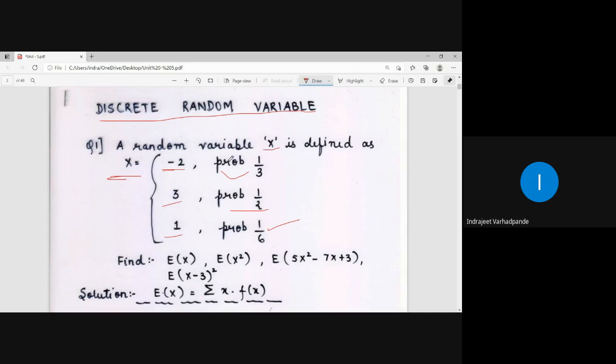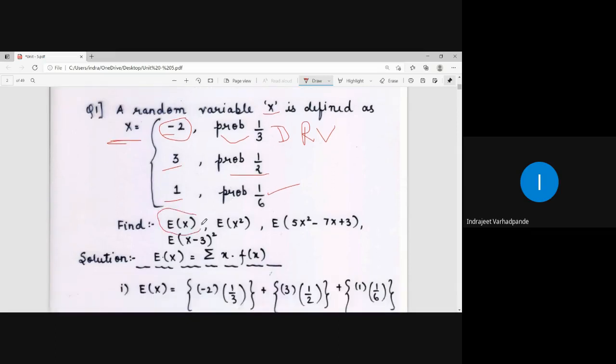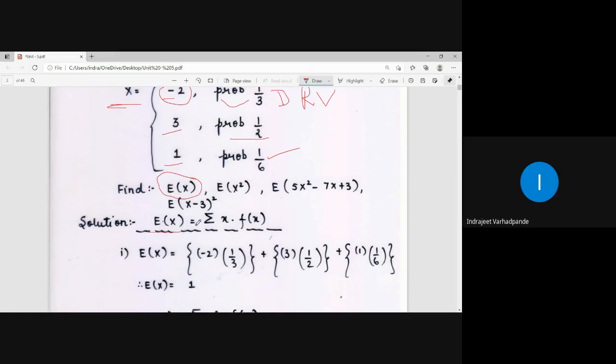What is the definition? Now what type of question is this? Is this a question for a continuous random variable or a discrete one? See, distinct values are given here. If you see, the values are given distinctly for the random variable, which are countable, so I can say that yes, it is an example of a discrete random variable. So what is the formula for expectation of x in the case of a discrete random variable? The formula of expectation of x is summation x into f of x. So this is the formula for expectation in the case of a discrete random variable.